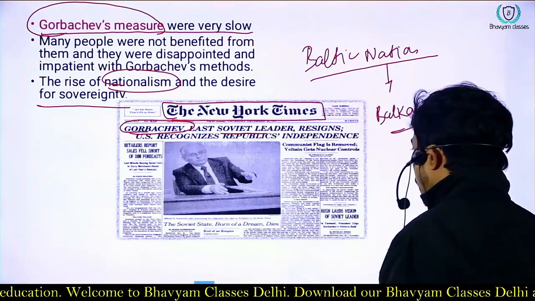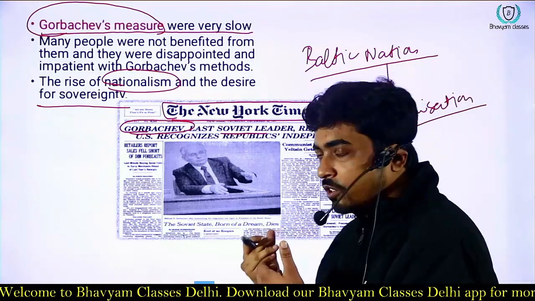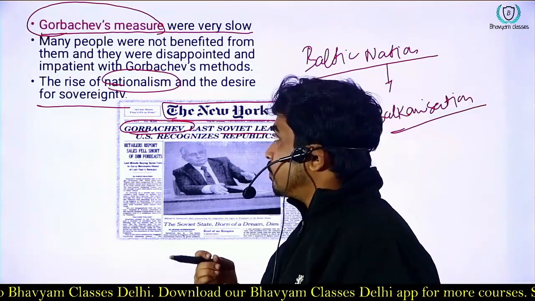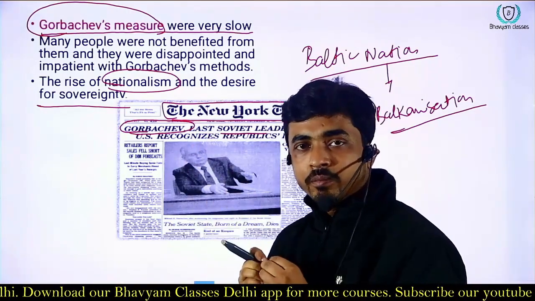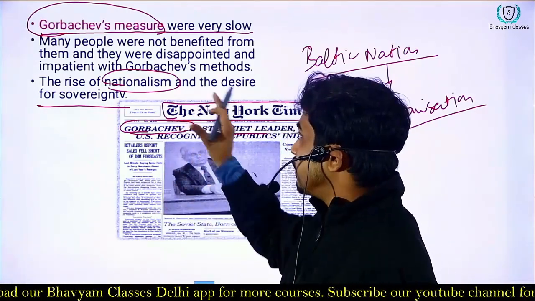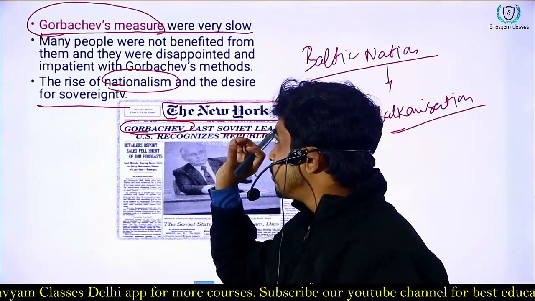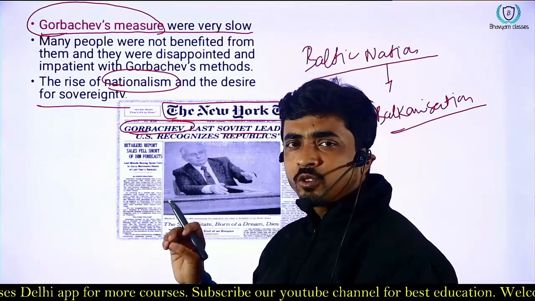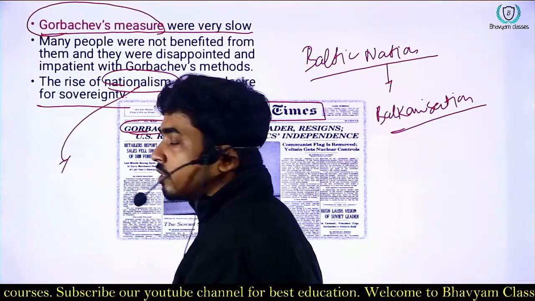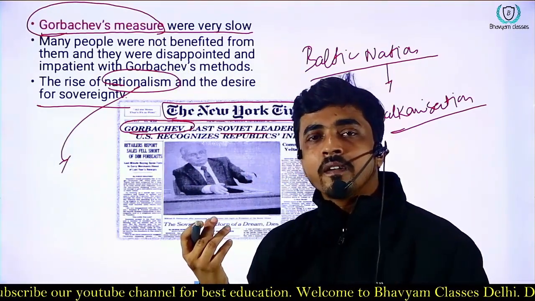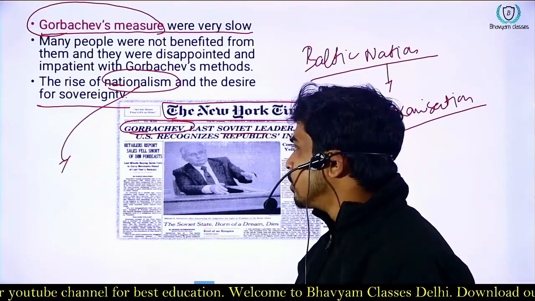So that was all about why the Soviet Union declined. One of the most important factors was Gorbachev's measures, and the second was the rise of nationalism and sovereignty. So the next question you should ask is, why did nationalism emerge in the Baltic nations and the Central Asian nations?